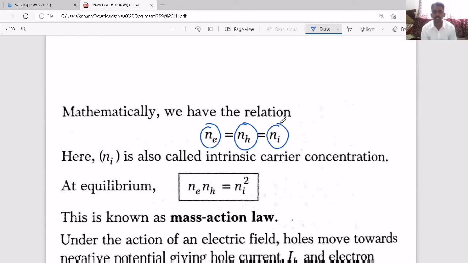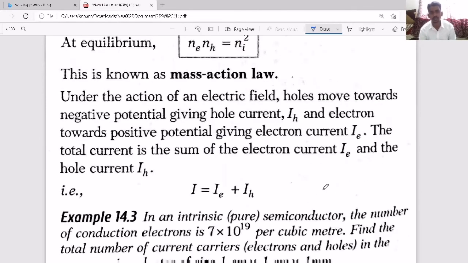That is called the intrinsic carrier concentration, where the relation is given by Ne times Nh equals Ni squared. Questions can sometimes come based on this relation. Current is due to electron flow as well as hole flow, and the total current is the sum of the current due to electron flow and hole flow.